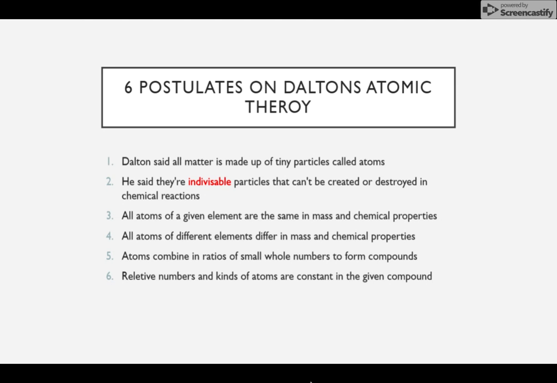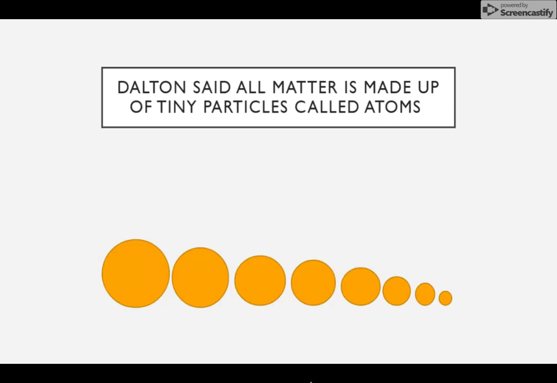The third and fourth postulate are pretty much saying the same thing, like all atoms of a given element are the same in mass and chemical properties, where if the atoms are different, they're going to have different masses and chemical properties. The fifth postulate says that atoms combine in ratios of small whole numbers to form compounds. And the last postulate of his theory says that relative numbers and kinds of atoms are constant in the given compound. And in these next few slides, I'll go through and explain what each of these postulates mean.